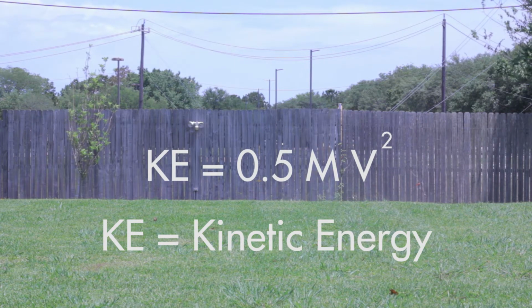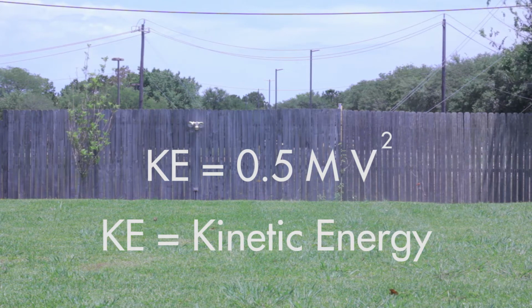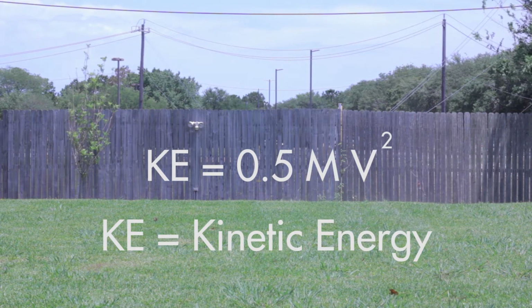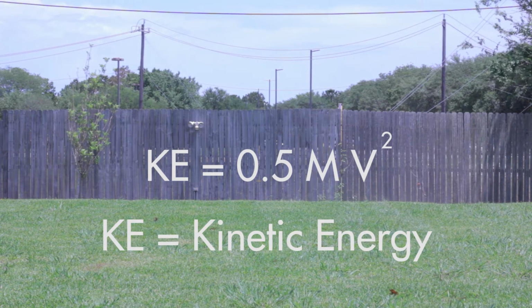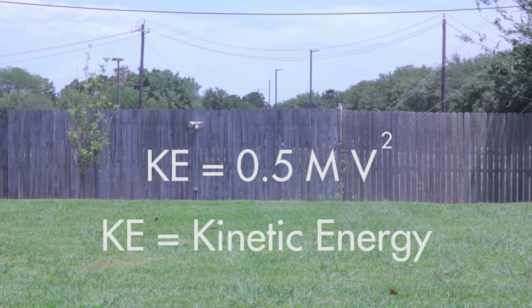And what are all those terms? Well, 1/2 is just normal, but you would expect 0.5. Then m is your mass. You could use whatever units you want, but we usually use kilograms. What about v? Well, v is your velocity. Velocity is usually measured in meters per second. But is there anything else? There's nothing else, right? Well, no. You see, because kinetic energy is the energy of motion, we square the velocity.